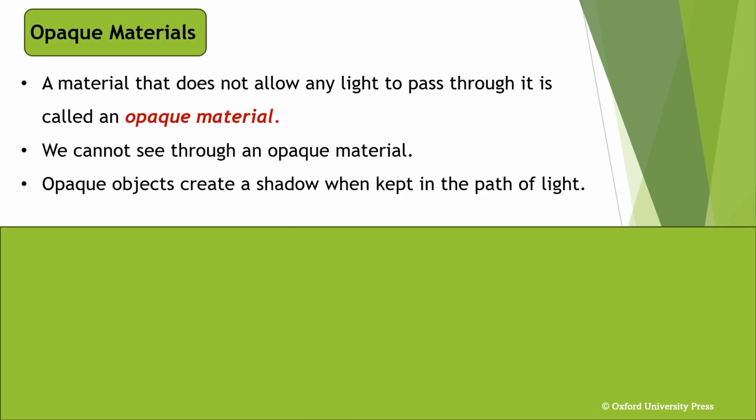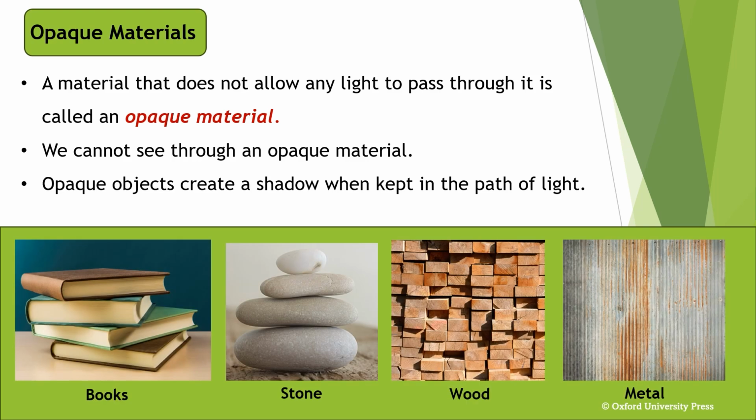A material that does not allow any light to pass through is called an opaque material. We cannot see through an opaque material. Opaque objects create a shadow when kept in the path of light. Some examples of opaque objects include books, stone, wood, and metals.